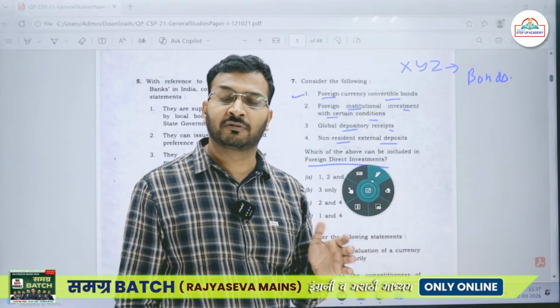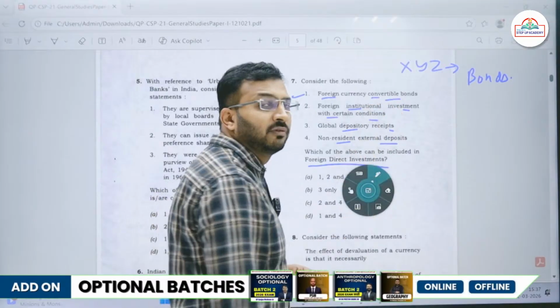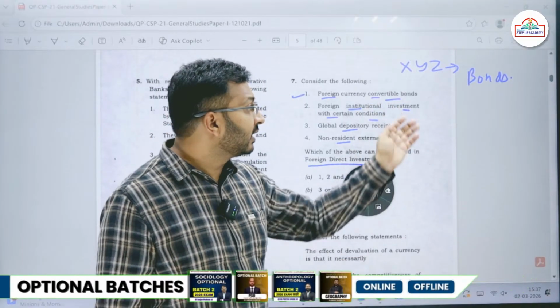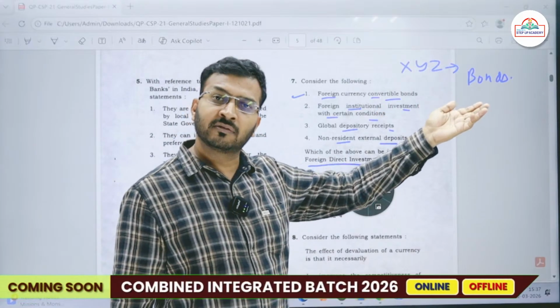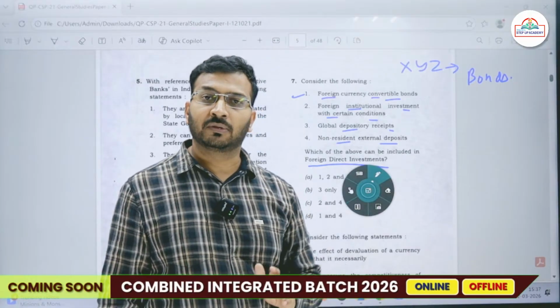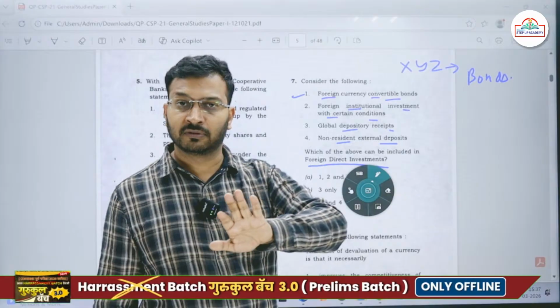They will be like, we want bonds in our own currency, and those bonds should be easily convertible. So if they are ready to invest in an Indian company, they will be like, okay, we are ready to invest in your company for a long term, but we want foreign currency convertible bonds.